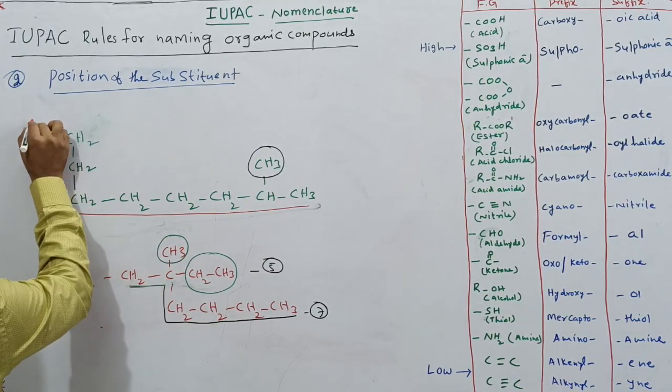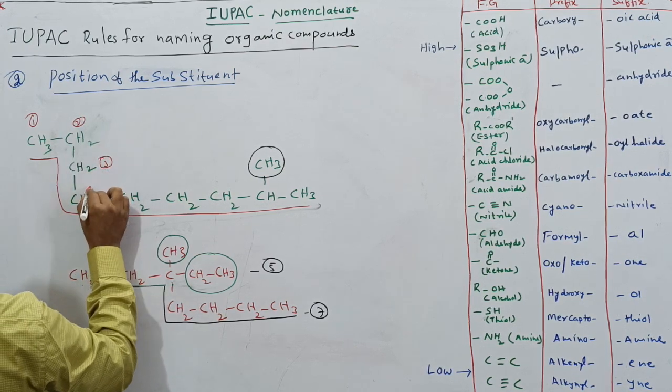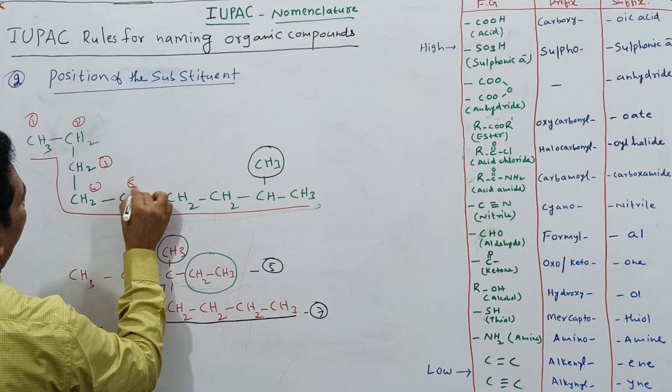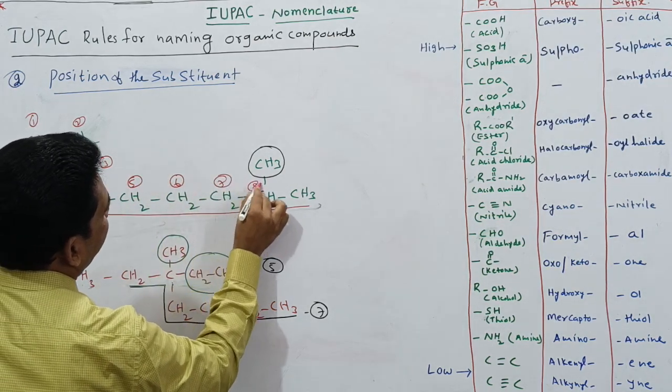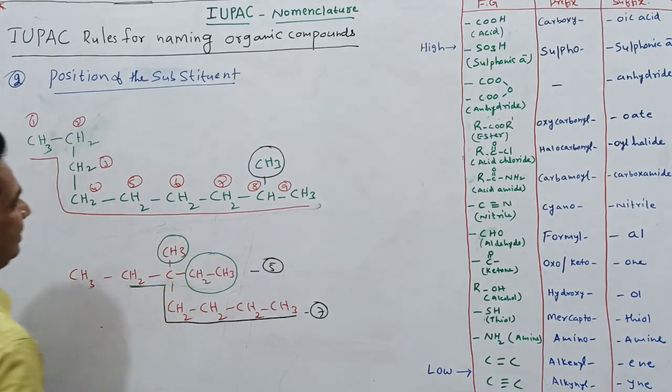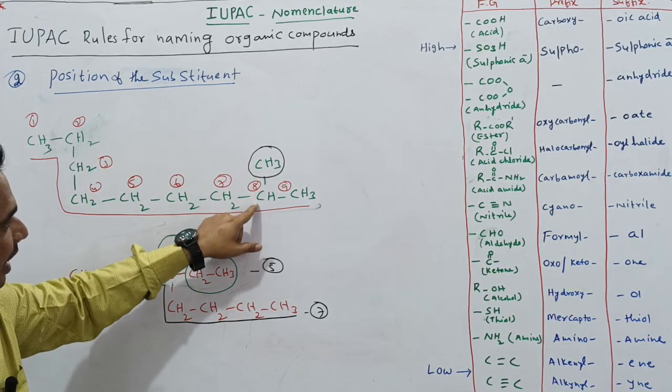Then I will give the numbering from here. 1, 2, 3, 4, 5, 6, 7, 8, 9. Here you can see the substituent, which position is it going to get? 8th position.